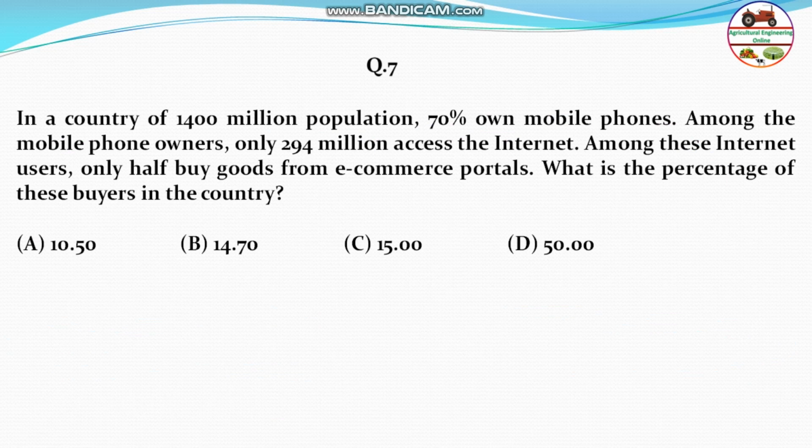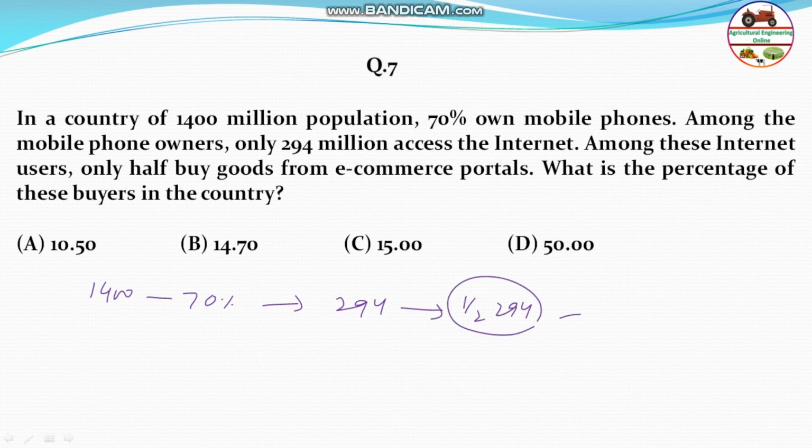Next, question number 7. In a country of 1400 million population, 70% own mobile phones. Among the mobile phone owners, only 294 million access the internet. Among the internet users, only half. So basically 1400 million is the total population, and out of that 70% are mobile users, and out of that only 294 million are internet users, and half of that 294 is using e-commerce. So therefore this is 294 by 2, that is 147 million.